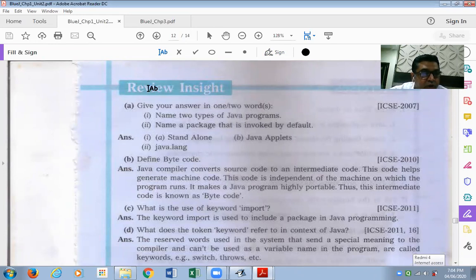This question in the review questions, A: name two types of Java program, that is A1. You could do, not the A2. This question B, D.